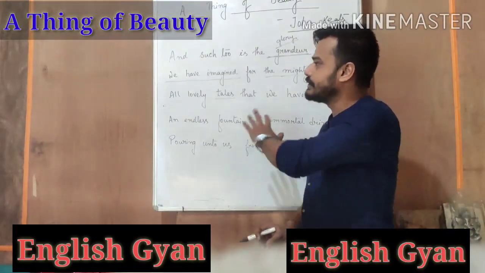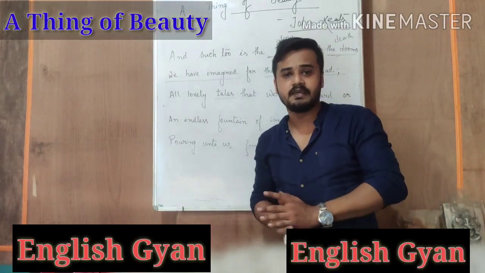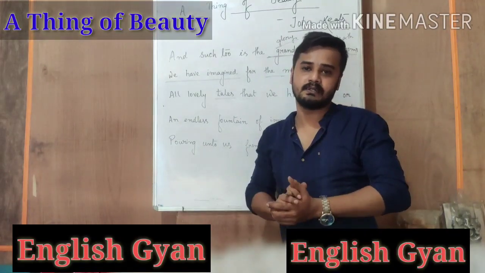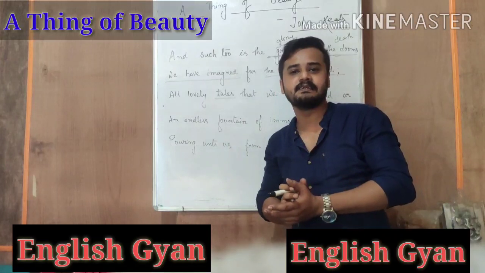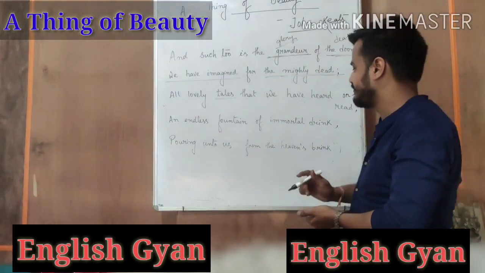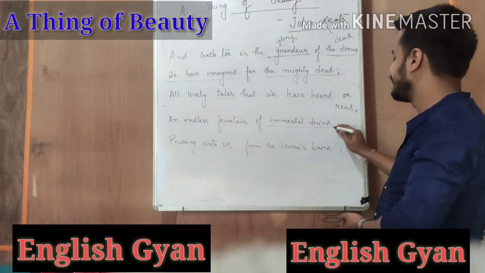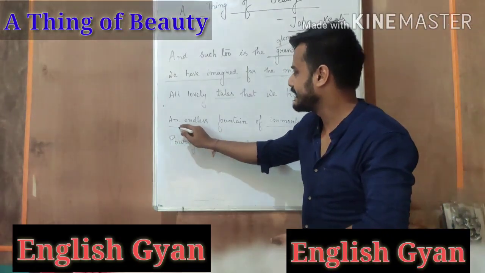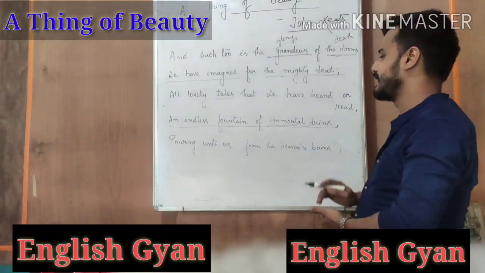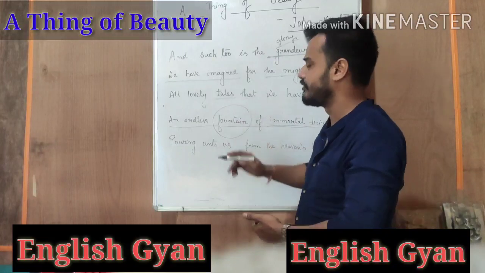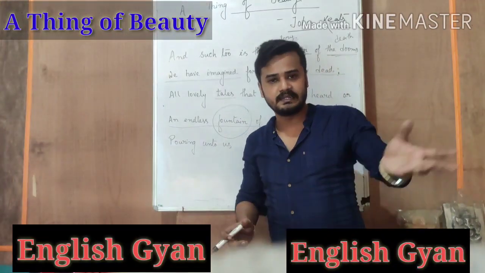He says that all these beautiful things that he has mentioned, that are given to us by God or that are present in this nature, these are actually in fact like an immortal drink. He says that it is like an endless fountain of immortal drink. Here fountain means a flow of water that is pouring, means it is coming down.